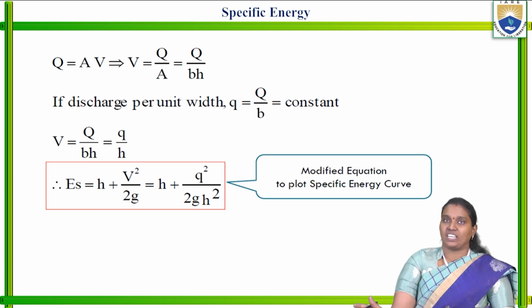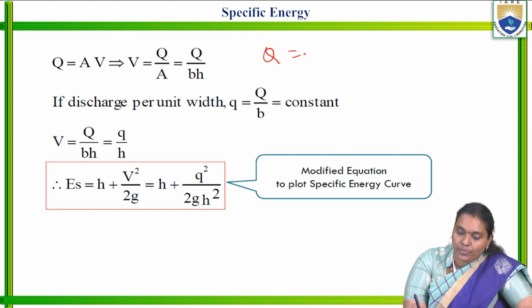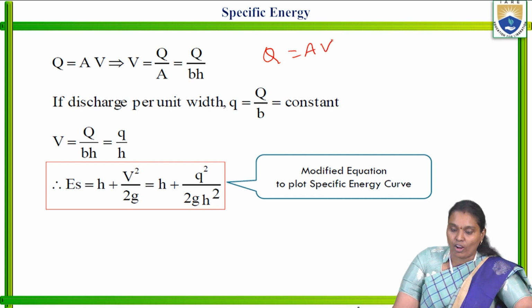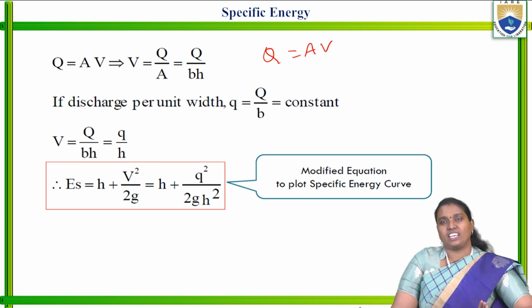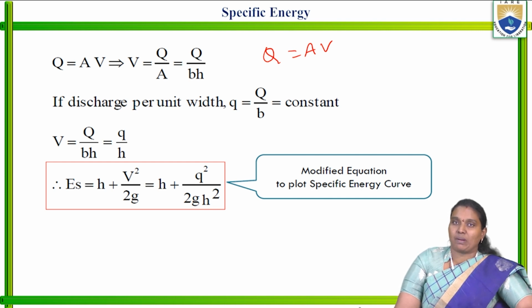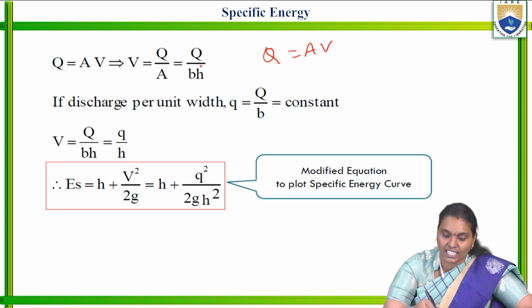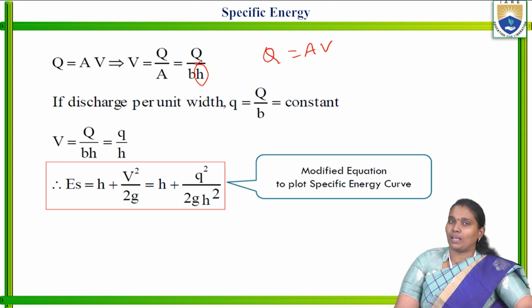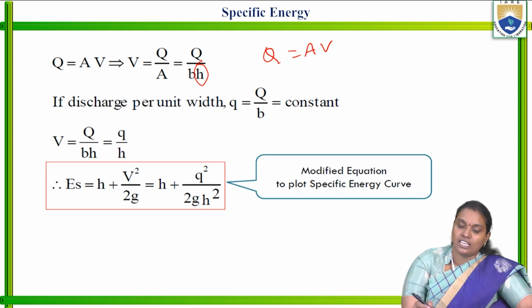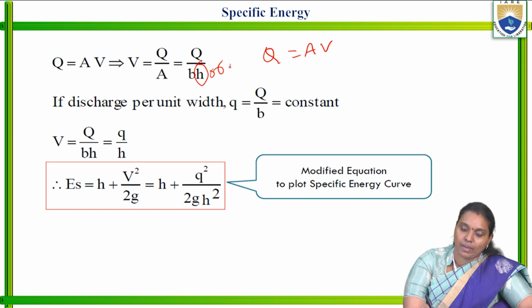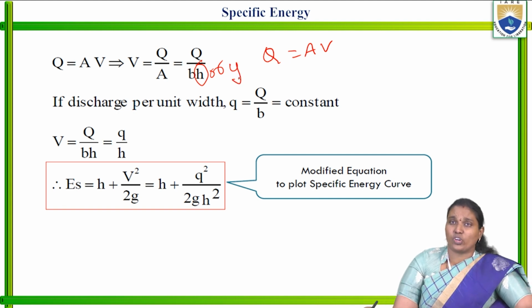Coming to the discharge, we know discharge is equal to area into velocity. In this, V is the mean velocity and H is the depth of the flow. In some references and textbooks, they may use Y for the depth of the liquid. It is a notation variation only, no need to bother. Whichever is convenient for us, we may consider that notation for the depth of the flow.